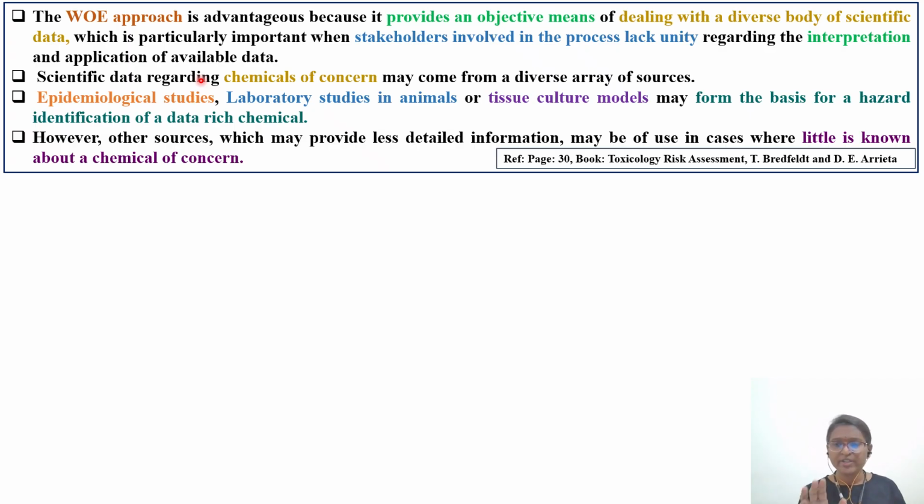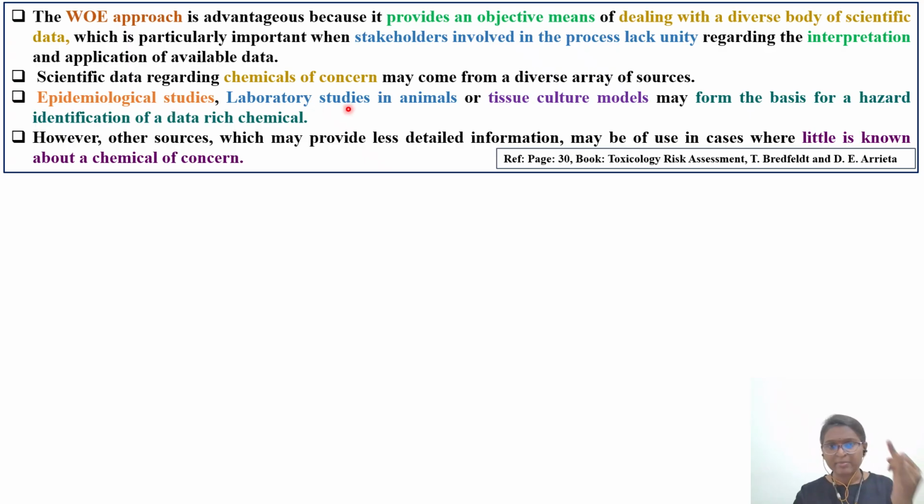Okay, see, you have to read about risk characterization or risk assessment with examples only, then only you will be able to understand, because this is not an experiment. The experiment is done, the literature is there, the data is there, and interpretation and integration of the data is needed. So to understand these principles, you always have to think about examples, then only you will be able to remember these concepts. Then, scientific data regarding chemicals of concern may come from a diverse array of sources. As I told you, it can be in silico, in vitro, then animal studies, from small animals like rat, mice, rabbit, dog, monkey, up to human or epidemiological cohort studies.